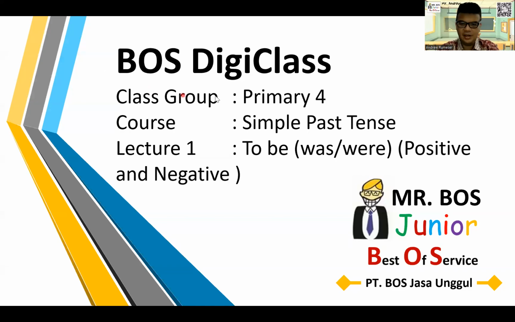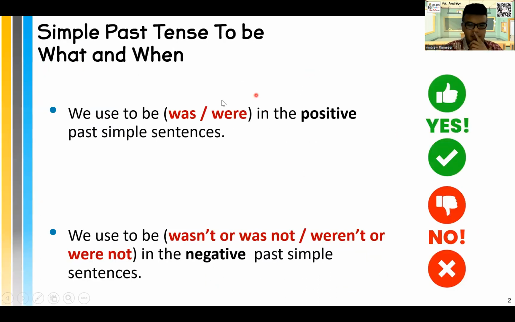Today we are going to start our Boss Digit class lesson, Best of Service. This is for primary 4. We will be talking about the simple past tense using to be, was, were, positive and negative. So, what is was and were? It's a to be verb in the past, right?